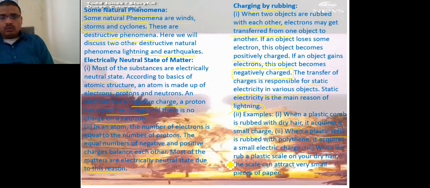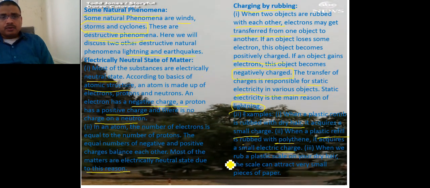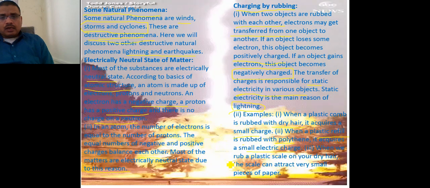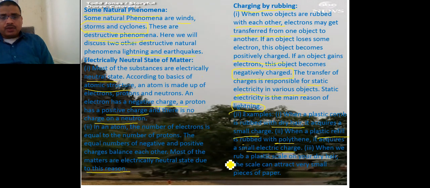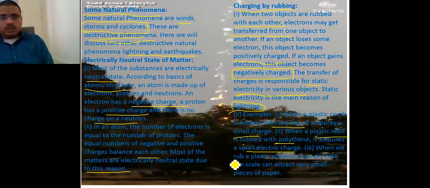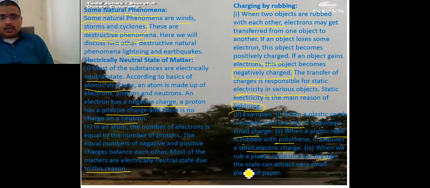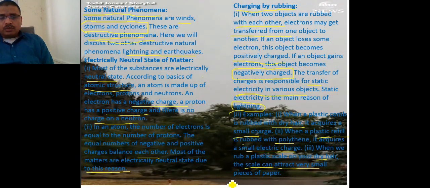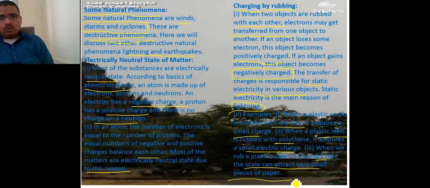Take the plastic refill of your pen and rub it with polythene. You will feel some kind of charge on that plastic. When we rub a plastic scale on dry hair, the scale can attract very small pieces of paper. This shows how charges are created.